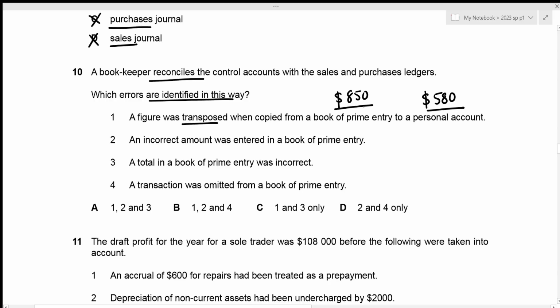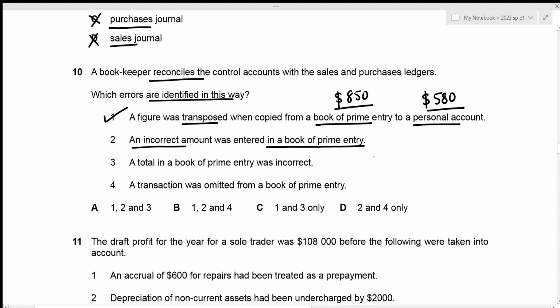And these errors can be identified by comparing our control accounts with the sales and purchases ledgers, because from the book of prime entry we prepare our control accounts, and from the personal account we prepare our ledgers, right? Due to which this error can be identified. So that is true.